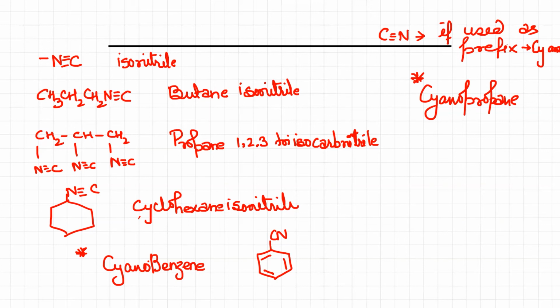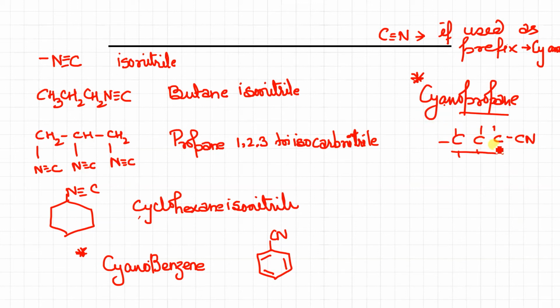Now if you see cyanopropane, that means propane, so obviously 3 carbon, and then cyano. Cyano is CN. So here the carbon is not included in the main chain. For the prop, we have to use 3 carbon, and the cyano is named like this. Yes?